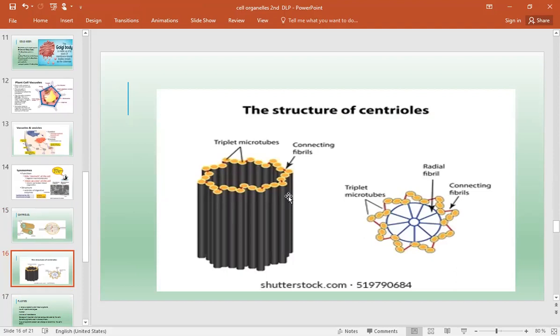The most important role of these centrioles is during cell division. When the cell starts dividing, the centrioles are responsible for organizing the microtubules so that the chromosomes are positioned in the correct location. That is all done when the cell division is there. After that, they are just present there as a tube-like structure.